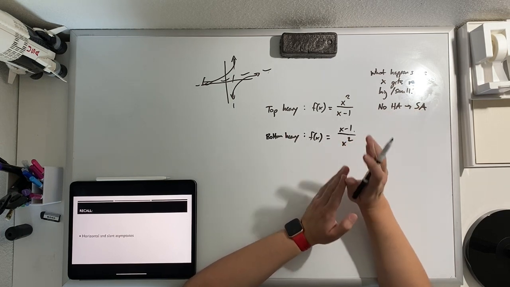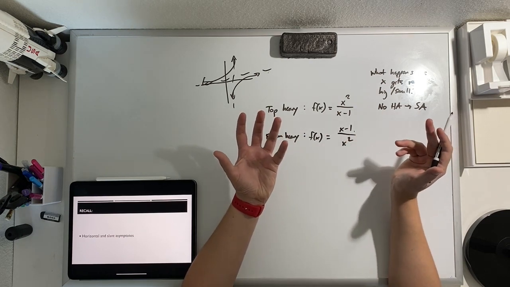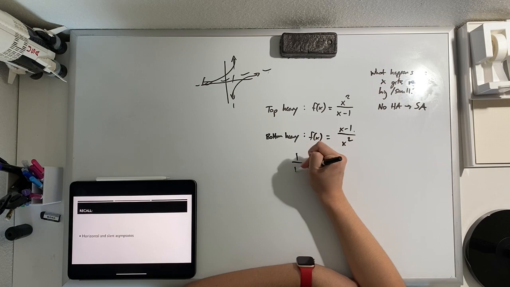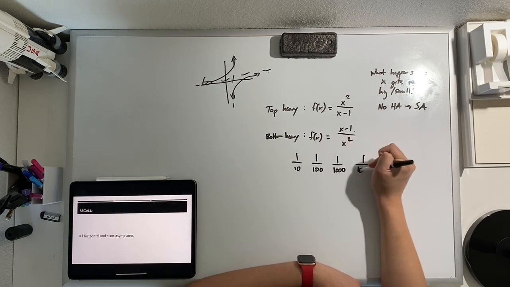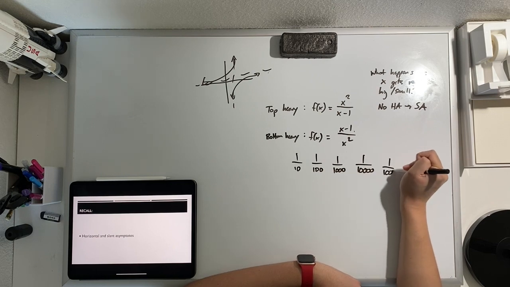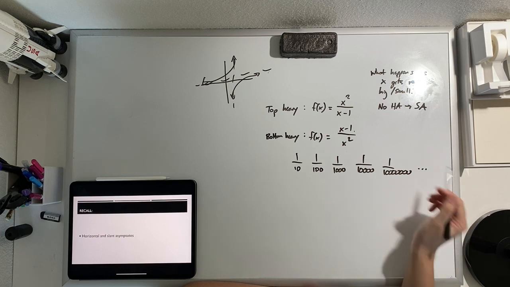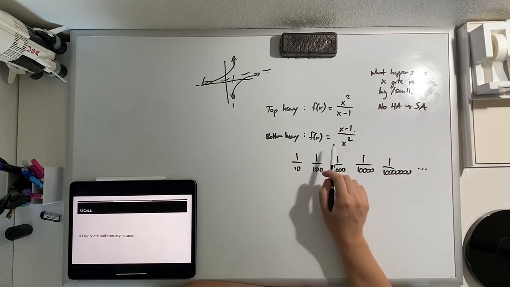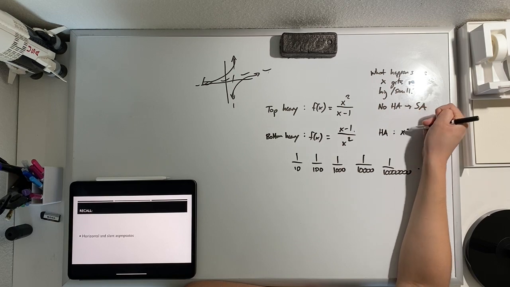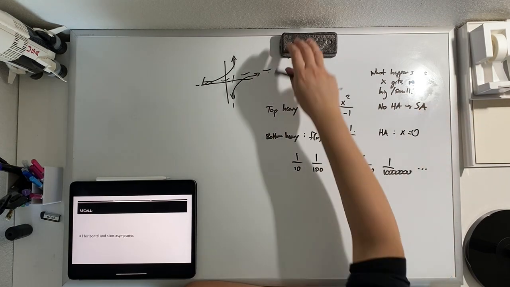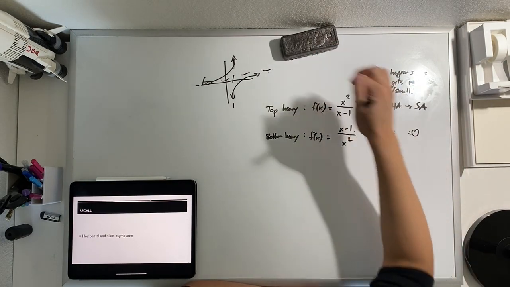As we get very, very, very large, the denominator will be so much larger than the numerator that our function is going to get closer and closer and closer to what? 0. So when we had a bottom-heavy function, we said we had a horizontal asymptote at y equals 0, my goodness, sorry, not x equals 0.